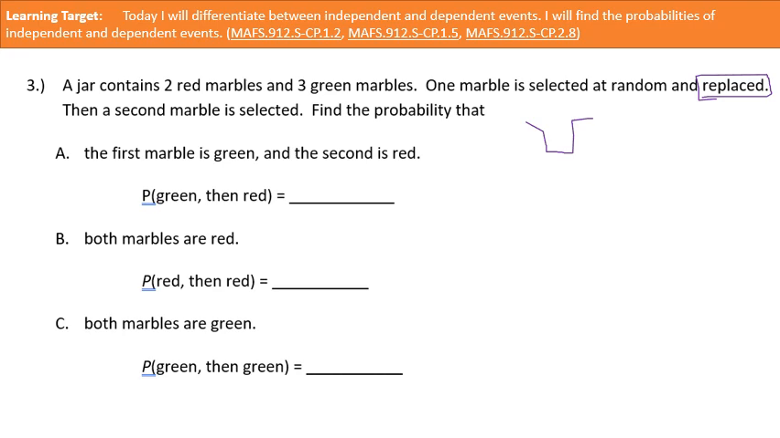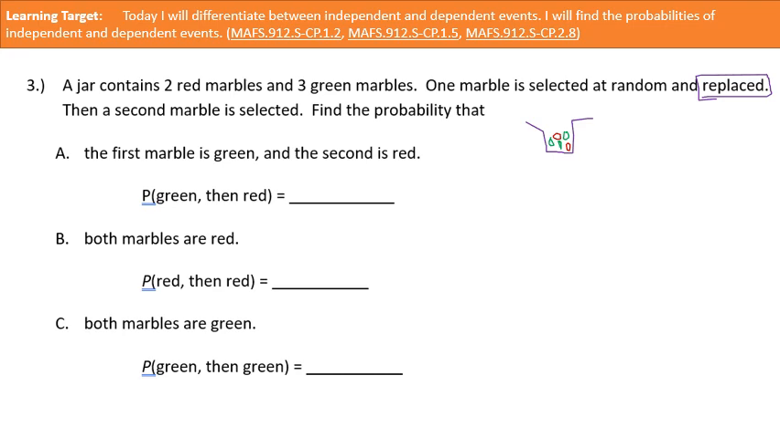Let's say I have 3 green marbles. 1, 2, that's an awesome circle. I could have been an artist, guys, you know that? And I got some red marbles in here. 2 of those. All right, how many do I have? I have 5 marbles inside my jar, right?